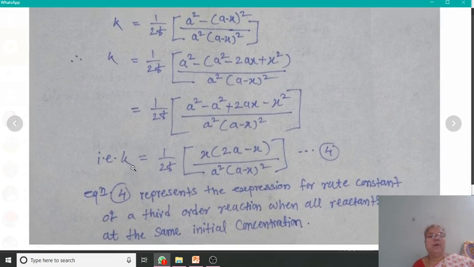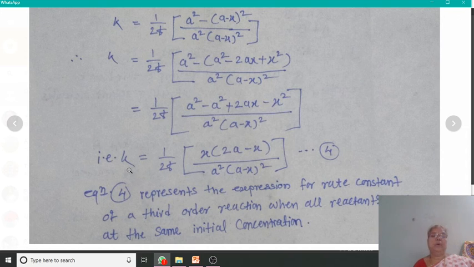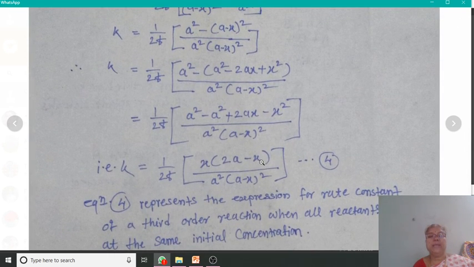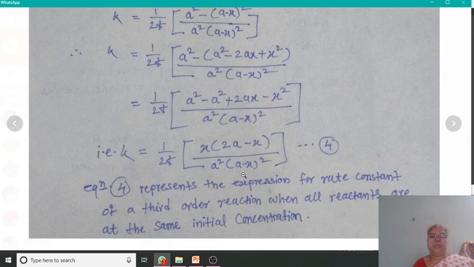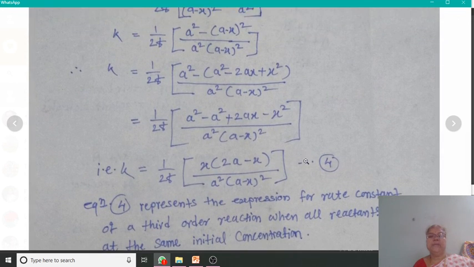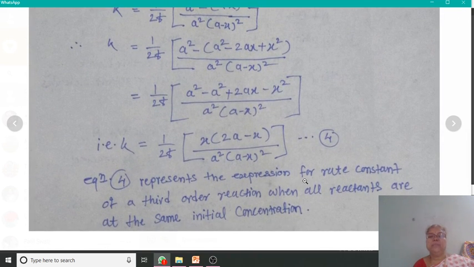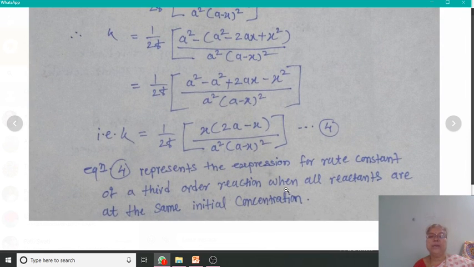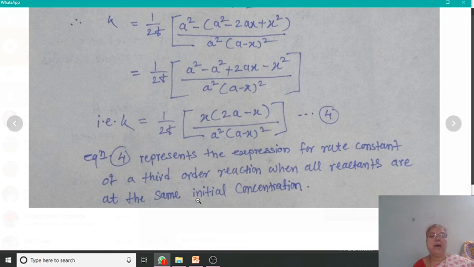Therefore, the integrated form of the velocity constant of third order is k = 1/(2t) · x(2a − x)/(a^2 (a − x)^2). And this equation number 4 is the expression for the rate constant of a third order reaction when all reactants are at the same initial concentration.